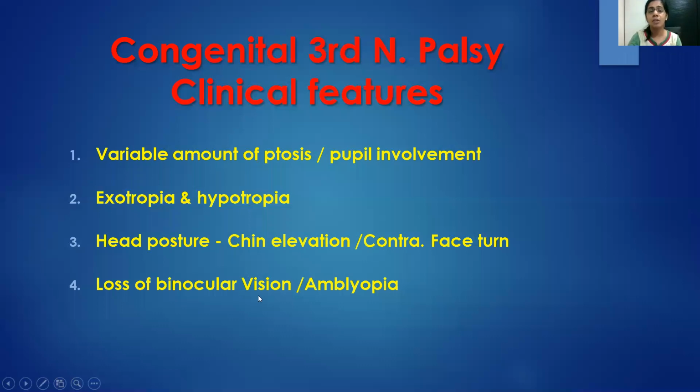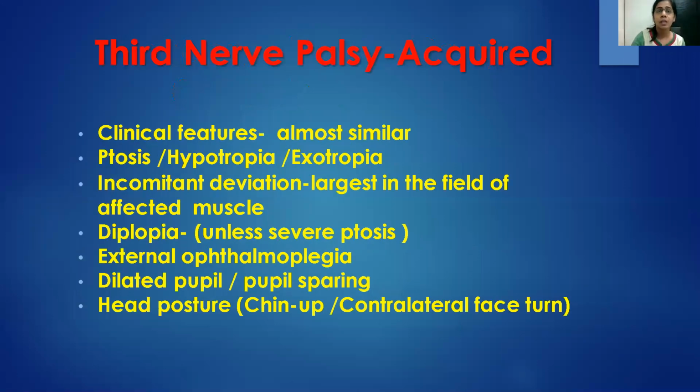There is loss of binocular vision and amblyopia, which is very important in children, so you need to operate on them early. In acquired third nerve palsy, the clinical features are almost similar. The most important complaint is diplopia, except if there is severe ptosis. There is external ophthalmoplegia. It can be a pupil sparing or a pupil involving third nerve palsy.